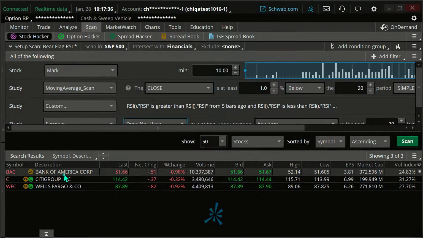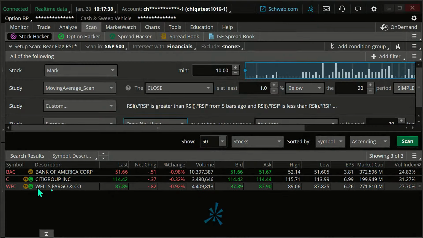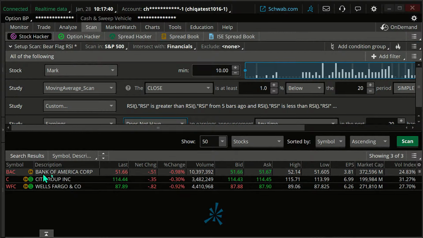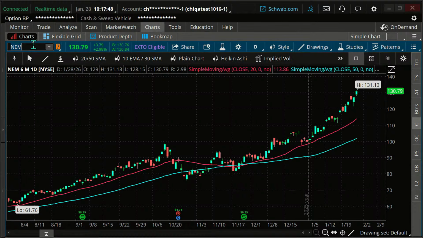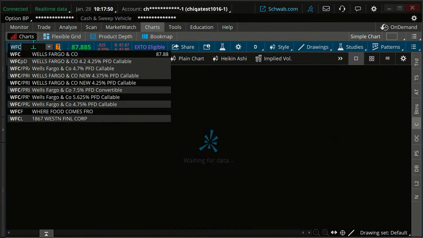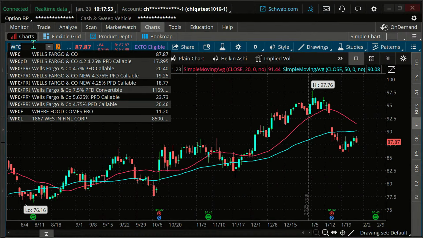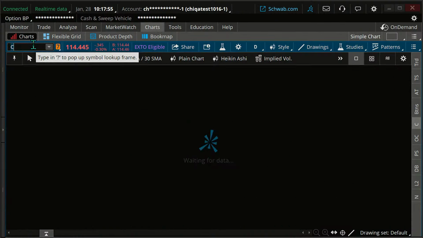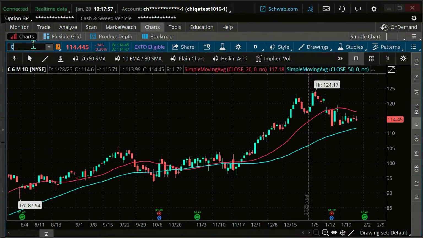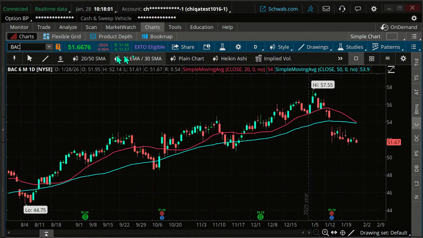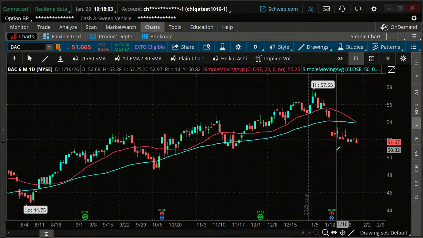So we're looking for something that's kind of bearish. Well, we got Wells Fargo, Citigroup, Bank of America. They shouldn't be having earnings because we added that parameter on there. And you can pull up any of these. Here's Wells Fargo. Okay, fair enough. Citigroup. Fair enough. There you go. And Bank of America. Okay, so I'm going to take a bearish approach on this.